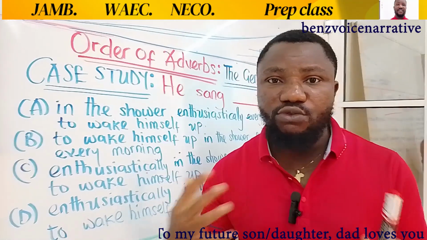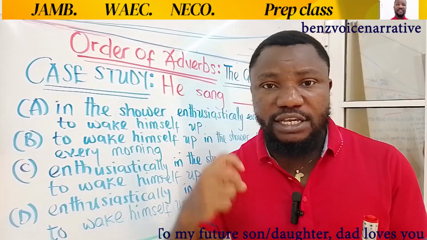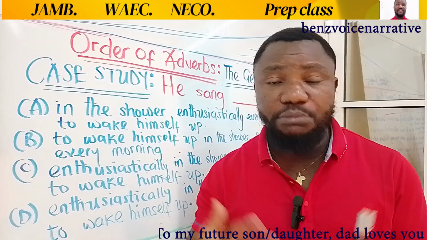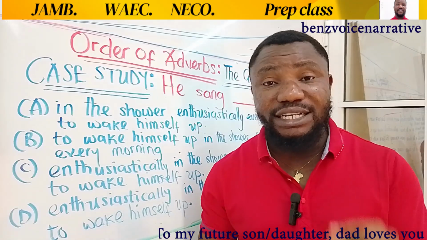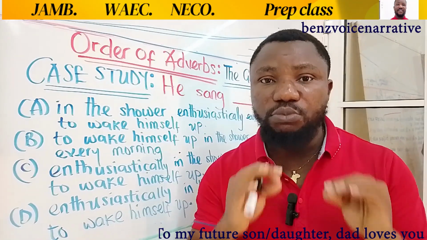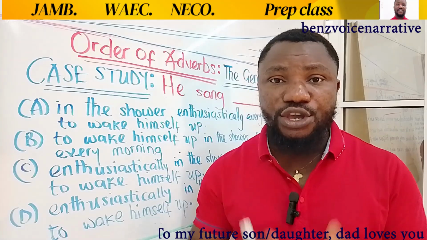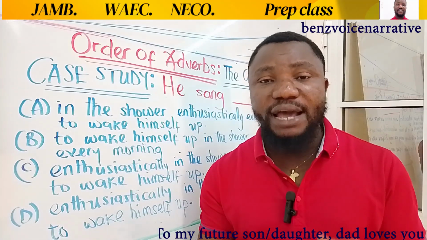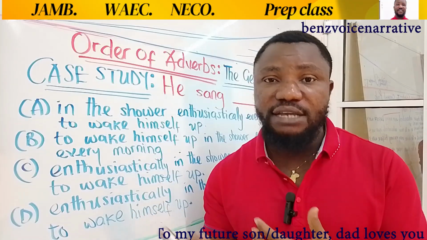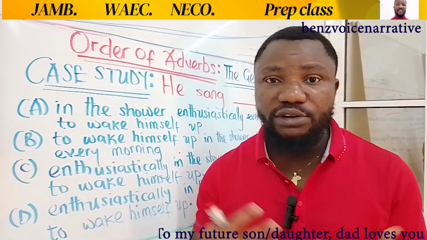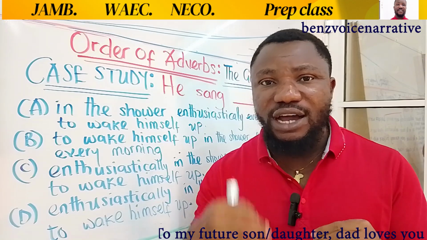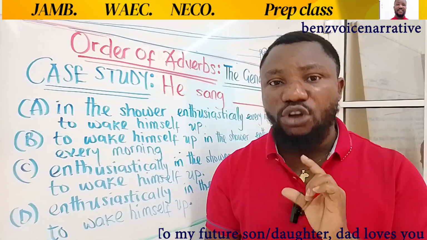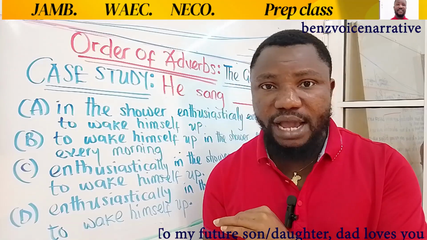When you have structures, questions involving you to arrange expressions in the line of adverb of manner, place, time, frequency, and purpose, how do you go about it? There is a general principle to apply in that case, and that is exactly what we want to look at in this class. In the next class, I'm going to be talking about the last aspect of this concept, which is the mnemonic, the formula involving the ordering of the adverb of time. But today, the focus is primarily on these 5 adverbs we'll be talking about.